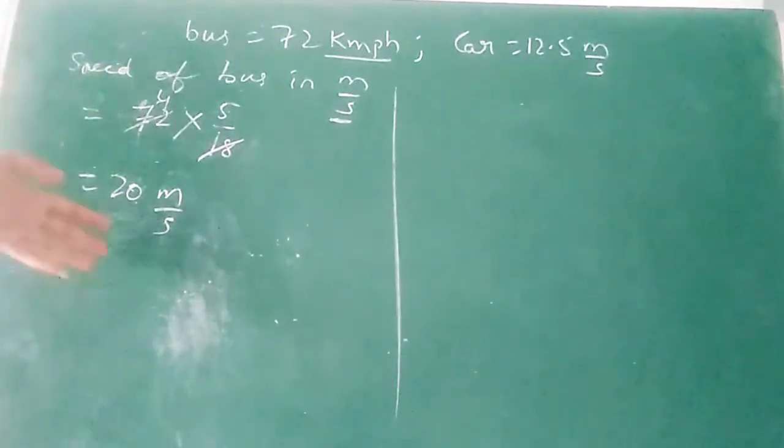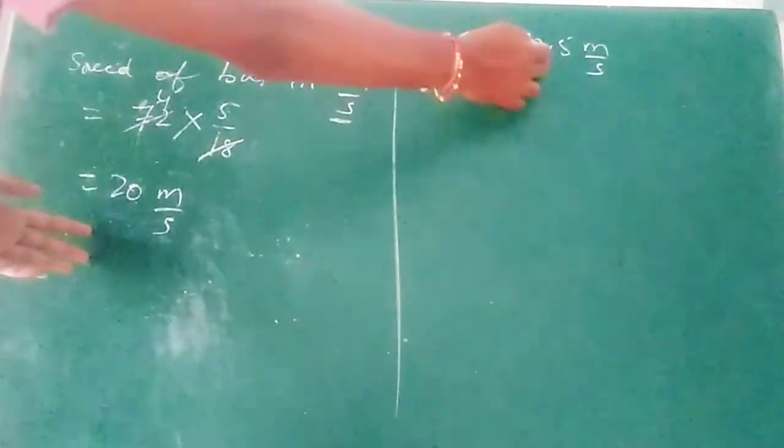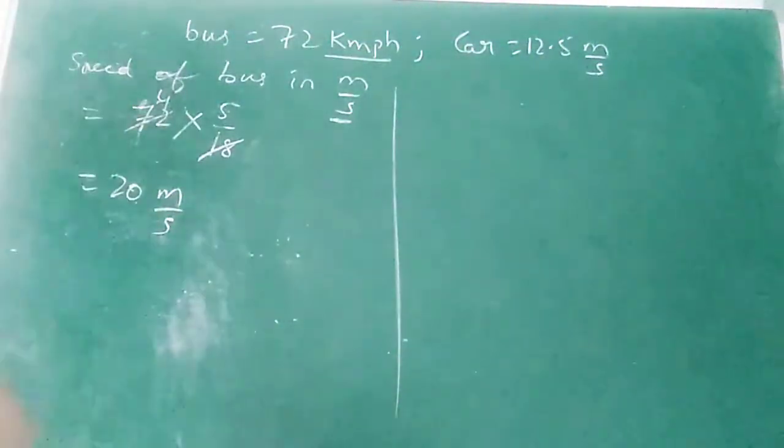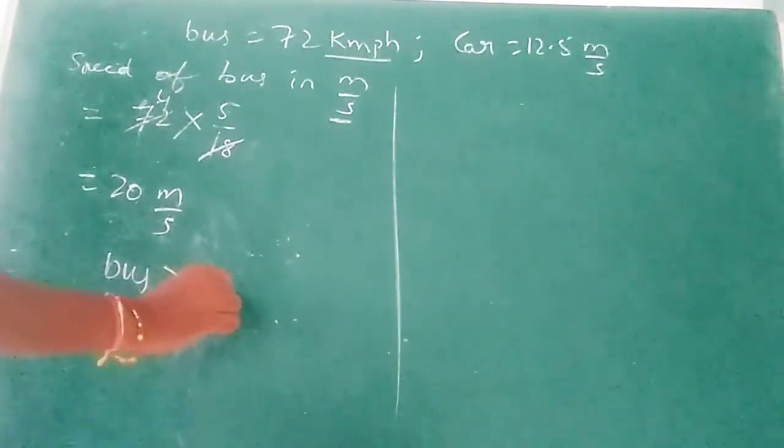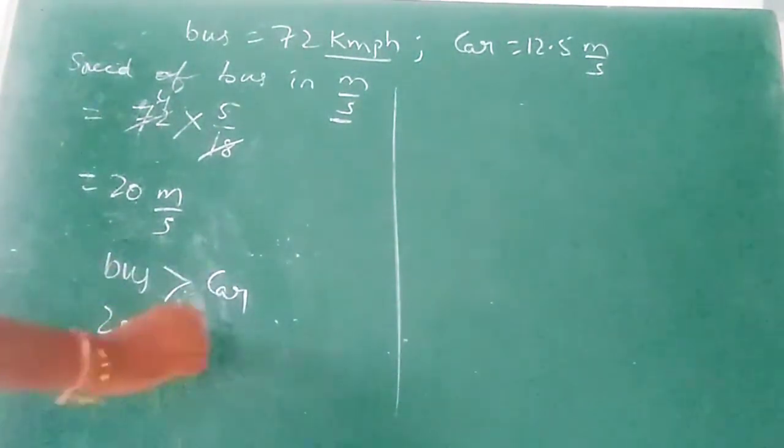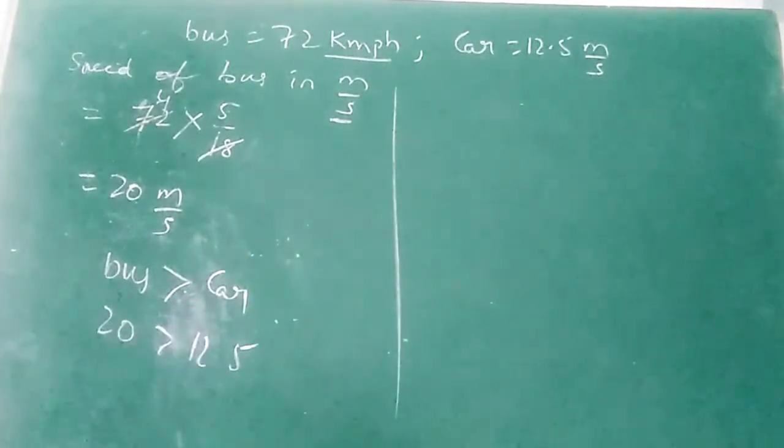So the speed of bus is 20 meter per second and the speed of car is 12.5 meter per second. Which one is faster? The bus is faster than the car because 20 is greater than 12.5. In this way we can do this.